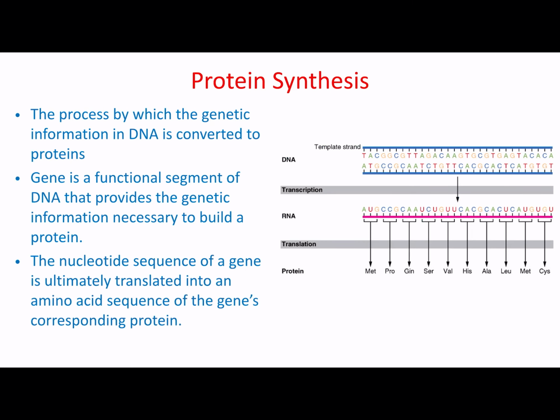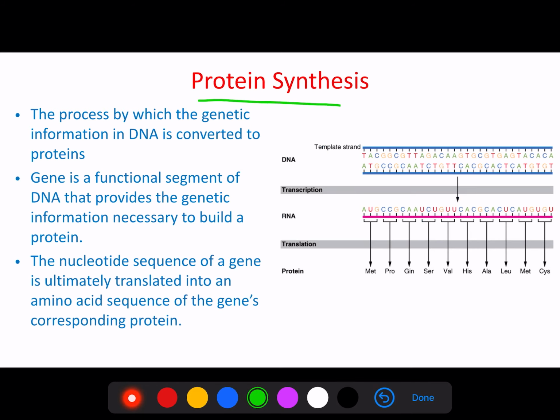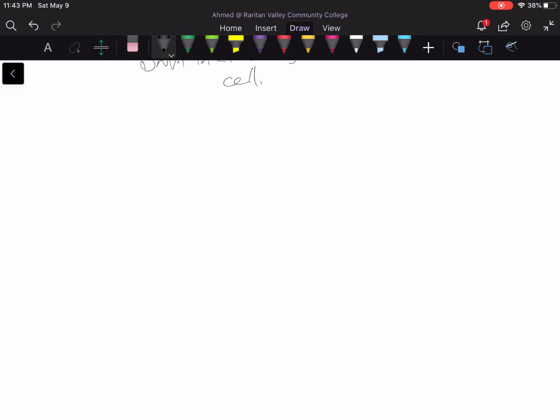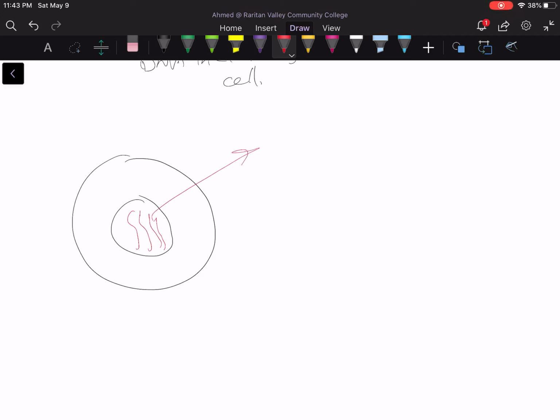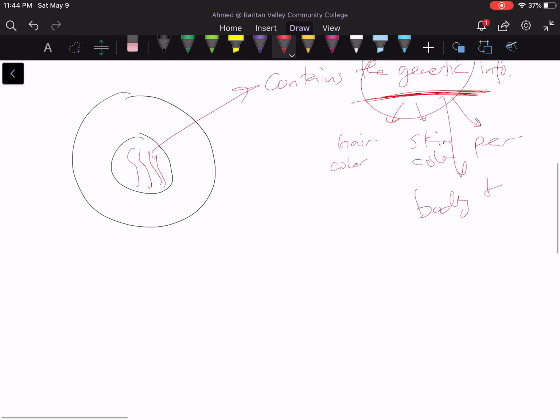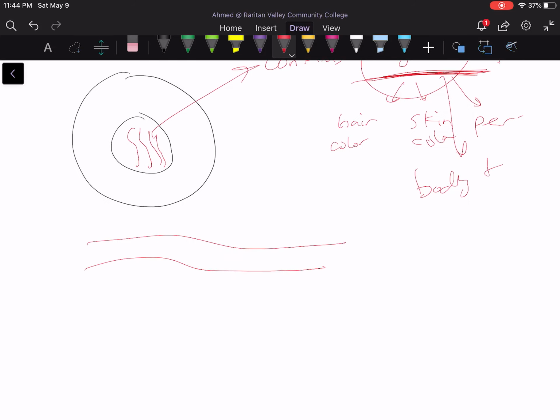Another process we need to understand is the protein synthesis. And to understand the protein synthesis, we are also going to do some drawing. So for the protein synthesis, we need to remember that the cells within their nucleus will have the DNA, right? And the DNA is important because it contains the genetic information. So everything in our body is controlled by the genetic information. Our hair color, for example, our skin color, our personality, our body type, all of this is based on this genetic information.